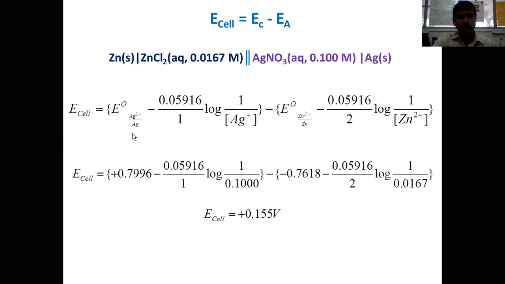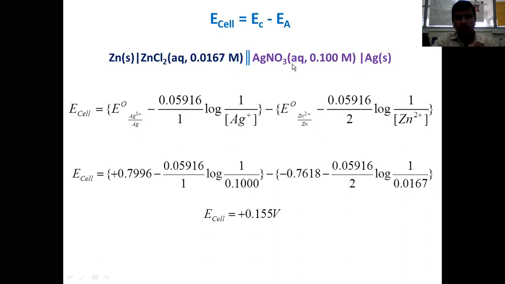From the electrochemical series, the E naught value of the silver 1 silver couple is plus 0.7996. This is for Ag plus electron giving rise to Ag solid. For that reaction, the E naught value will be plus 0.7996.